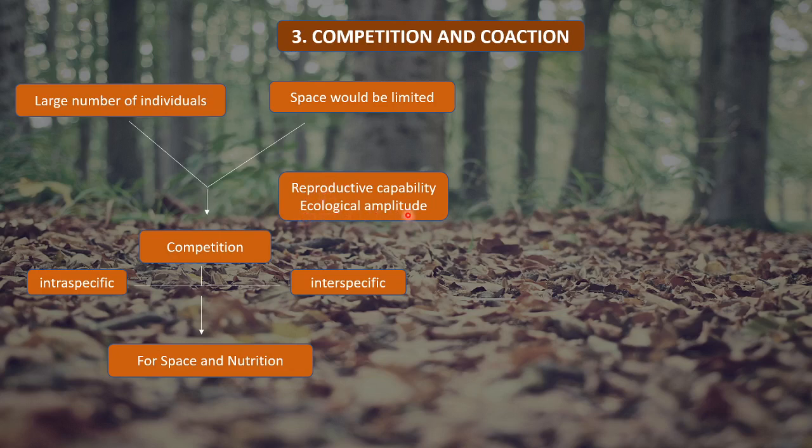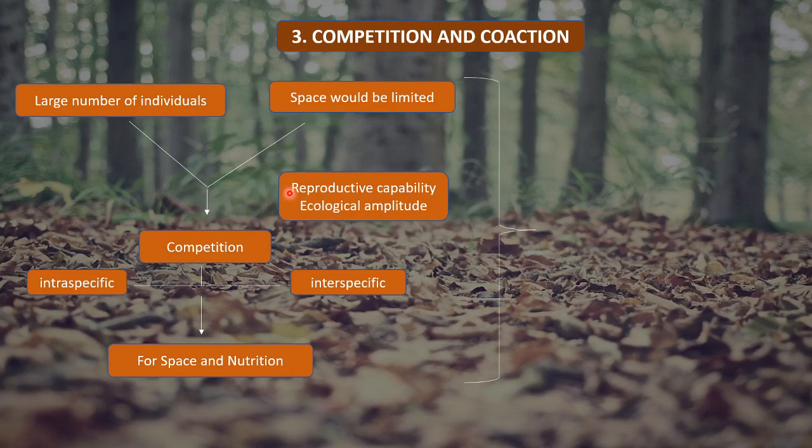Similarly, ecological amplitude is also a very important factor. Ecological amplitude is related to the elevation height of an area. So for example, the Himalayan areas have a great elevation, right? So not all organisms will be able to grow at that elevated height. Only those organisms that will be able to grow in such an elevation will have better chances of winning the competition. So these are some factors which play a major role in competition, right?